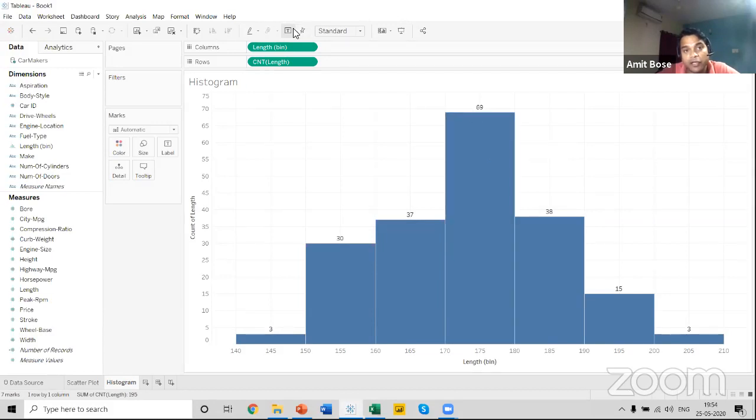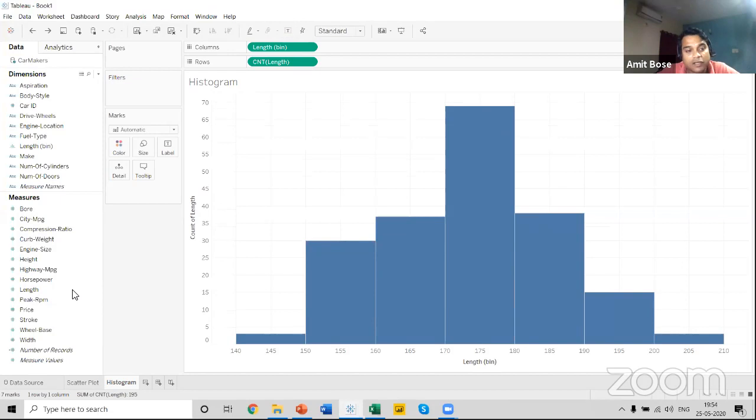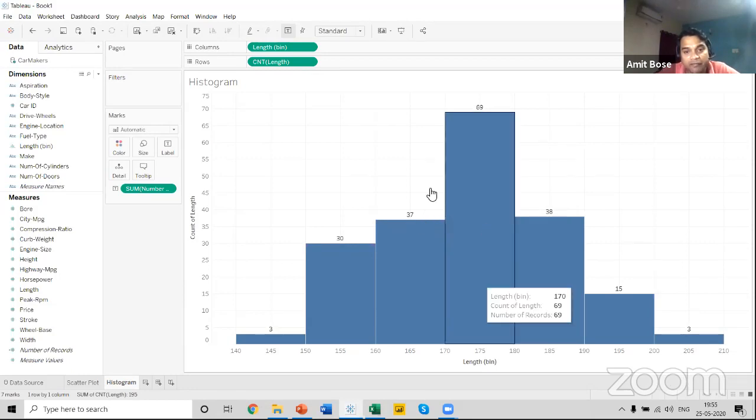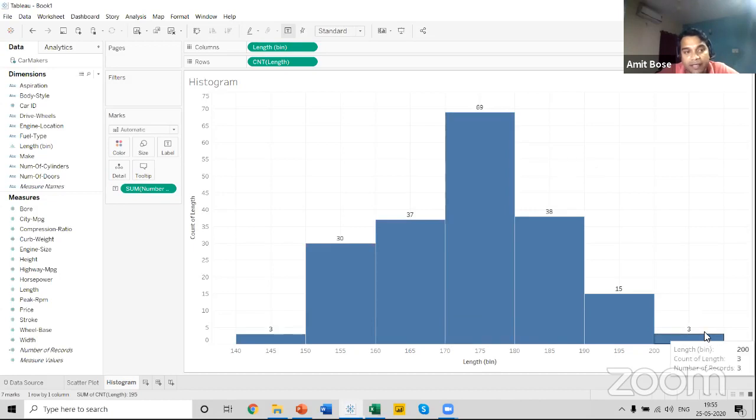Either you can click on this particular T, or you can just bring the number of records. Remember, I told you about this particular feature, number of records, which is created by default by Tableau. You can drag this number of records and release it over the label section in your marks card, and you can see we'll get the same numbers. So this is all about the histogram, which I have used for finding the distribution of length in my car data set.